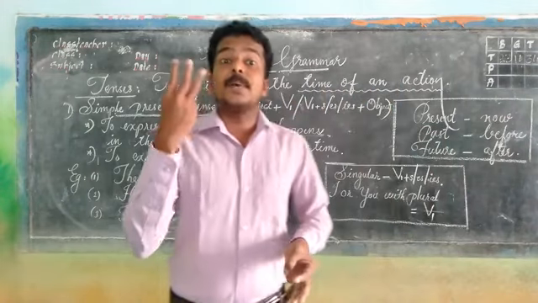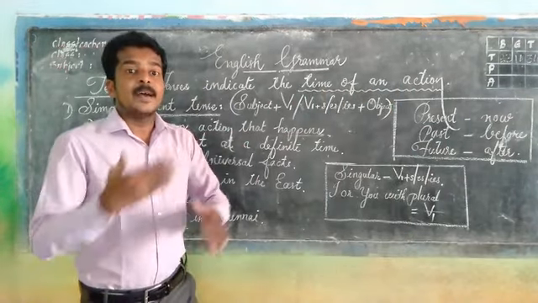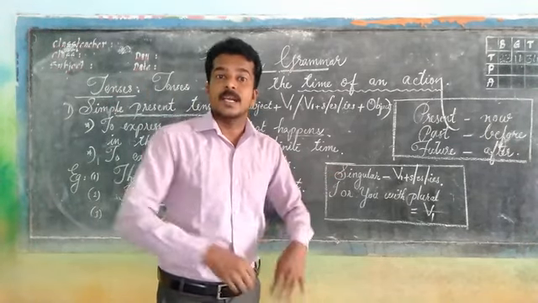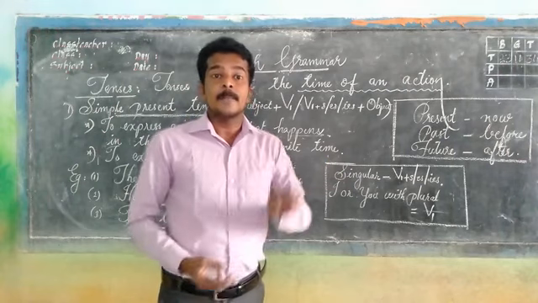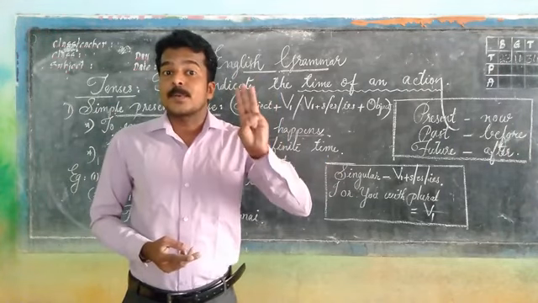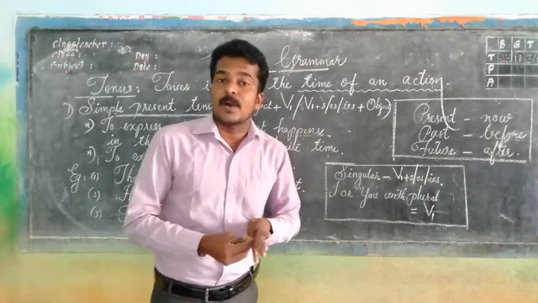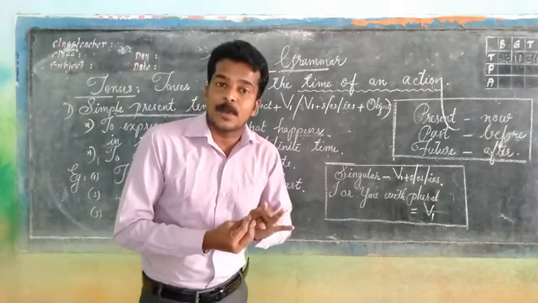Again, three perfect tenses: present perfect, past perfect and future perfect.